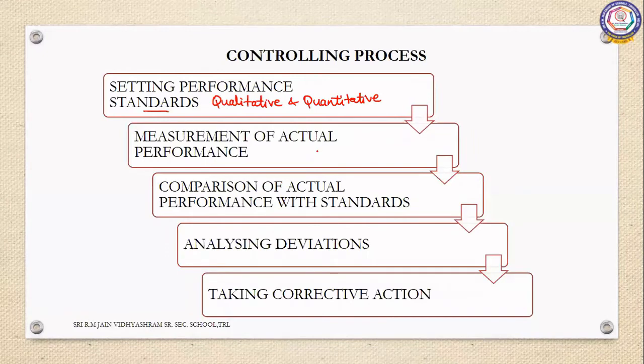Quantitative terms are very easy to set because quantitative actually means the quantity of production we expect from an employee. For example, if you take an operator who's working in a production department, you may fix a standard for the operator to produce 100 units per day. So 100 units, that quantity of production, is the standard which is set.